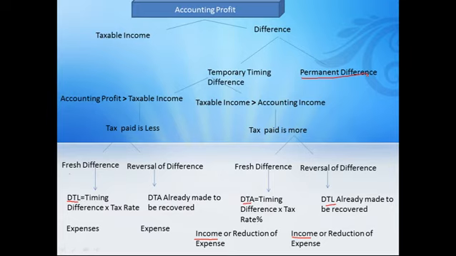But if you have provided the provision for bad and doubtful debt, it means that in future there will be bad debts who are not going to give us the money. So if they are really going to be written off, then and only then this will be allowed. But as they are not allowed now, the temporary timing difference arises.